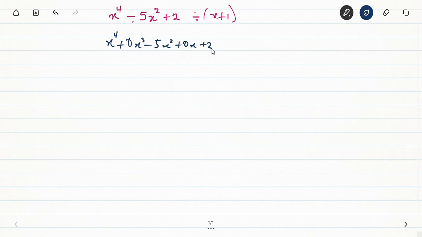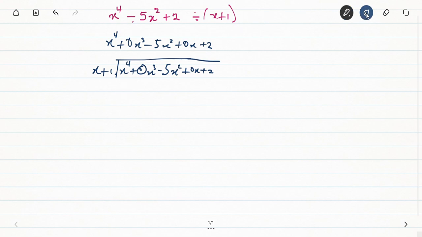So from there, what do we do? We divide. So we write, let me rewrite it again, since we have our power 3 and also our power 1. So we are going to get x plus 1 outside here. Then my square root sign will come. x to the power 4 plus 0x to the power 3 minus 5x squared plus 0x again plus 2. Okay, plus 2.